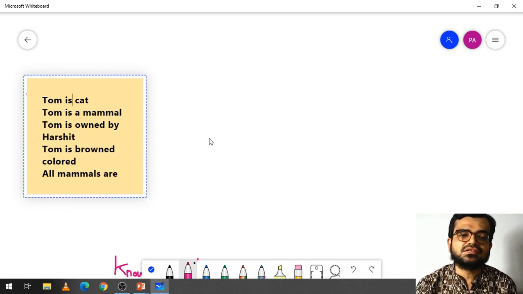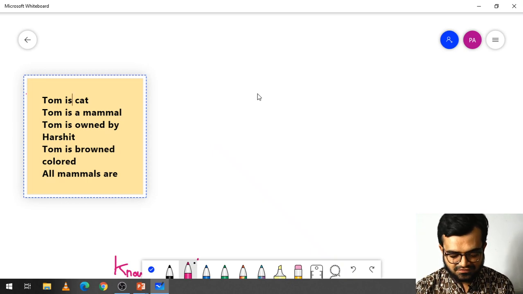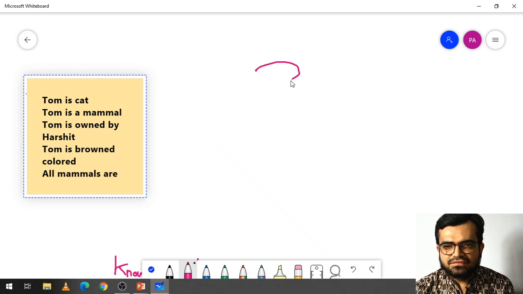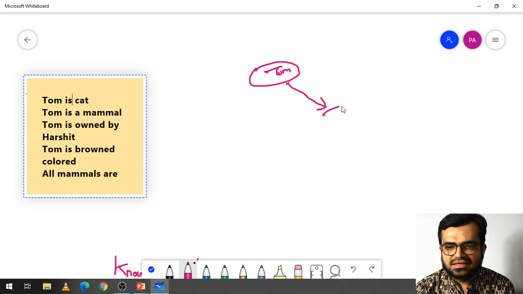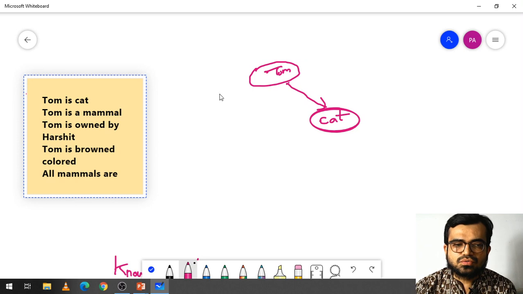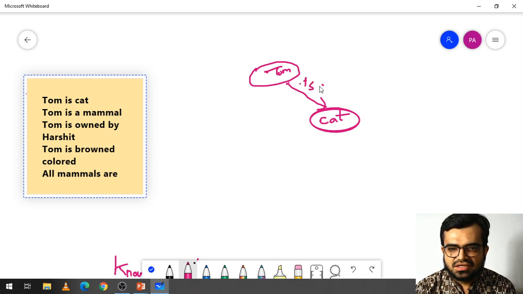Now how are we going to represent these facts in semantic representation? What we have taken initially is Tom. Now what is Tom? Tom is basically a cat. So I have taken this cat here, and the relation is is-a: Tom is a cat. Another thing is that Tom is a mammal, but cat is also a mammal. So instead of taking Tom as a mammal separately, I can just connect the cat with mammal.